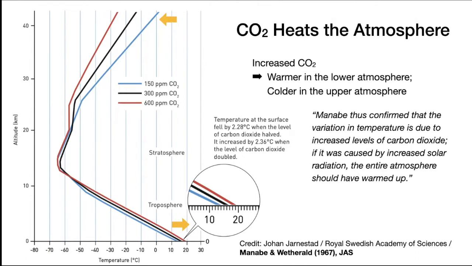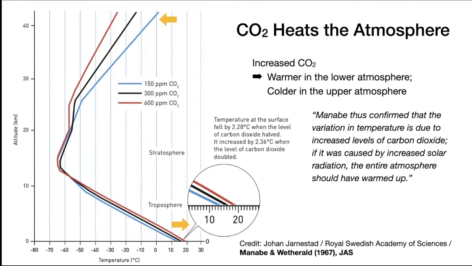So from blue to black to red lines, this is increasing carbon dioxide concentration. 300 parts per million was the value about, I think, a few decades ago at least. Right now we're at 400 parts per million. And he showed that with more carbon dioxide, it's warmer near the surface, colder aloft.